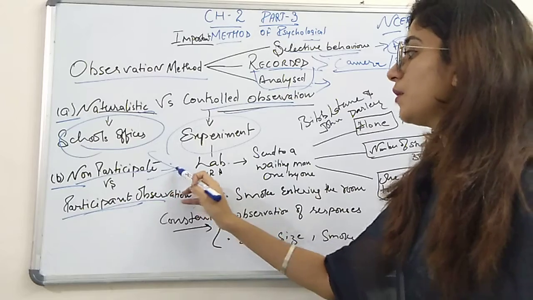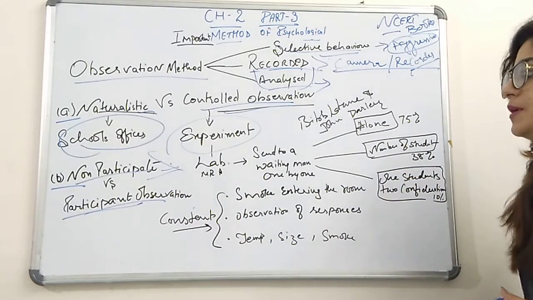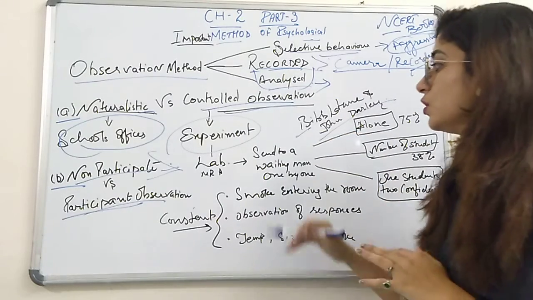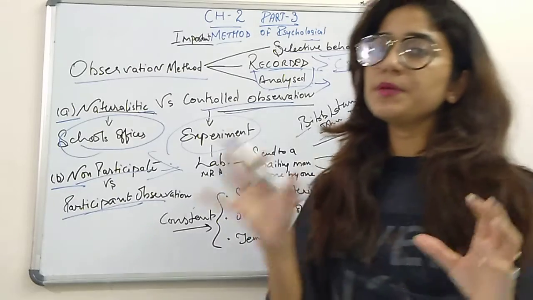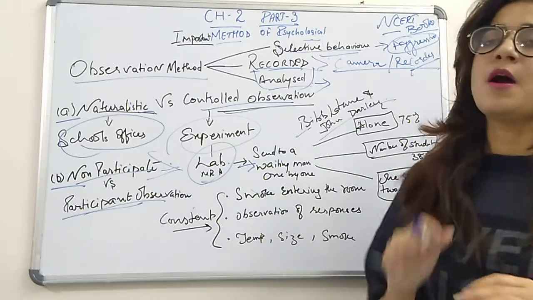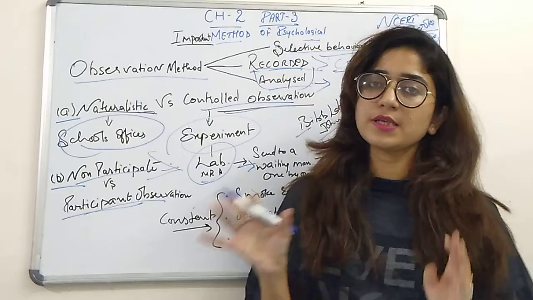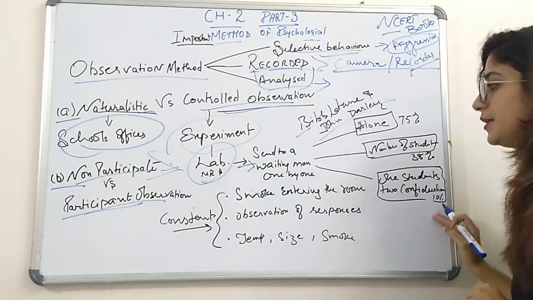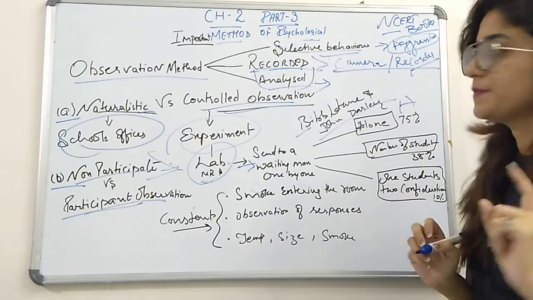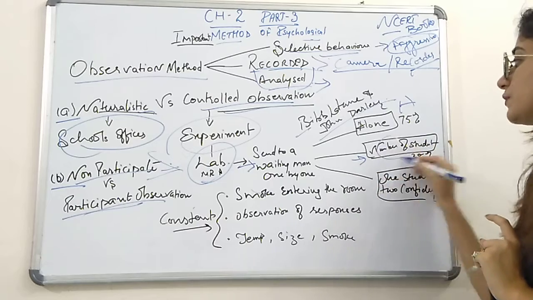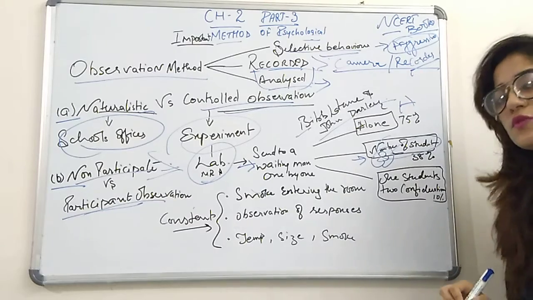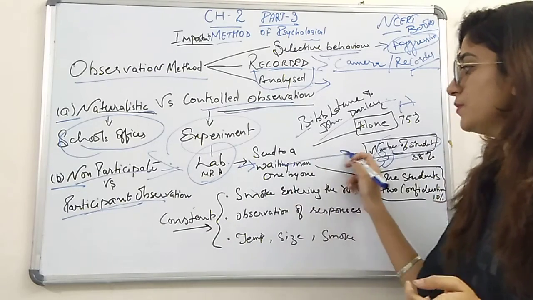Now, in non-participation observation, there is a lab experiment which was done by Bibb Latané and John Darley; it is given in your book also. Some students are in a lab, and they have been told to wait in a waiting room for some time, and one by one each student is sent to a different room. In the first room, a single student is sent at a time. In the second room, there are 3 students: 2 from a different stream, from a different class, and one sent from this area.